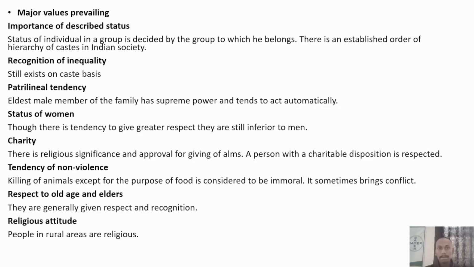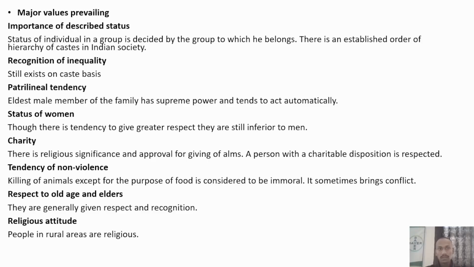Let's see what the major prevailing values in the Indian state are right now. The first one is the importance of ascribed status. The status of an individual in a group is decided by the group to which he belongs. Consider a group of 6 people where we have to determine the status of one individual among them. The status of the group will be attached to the individual. This is how we attach importance or status to the person.